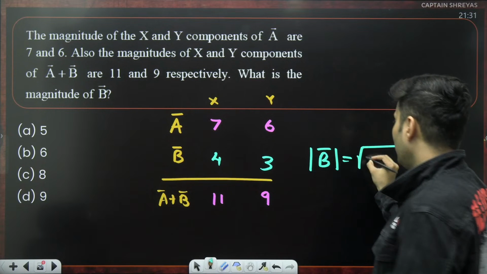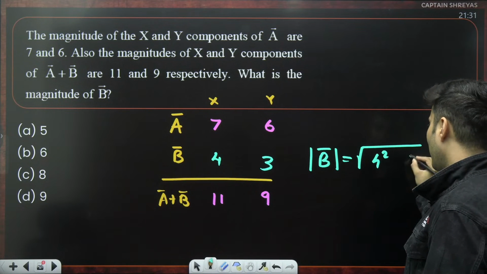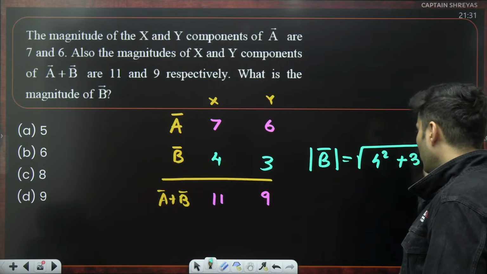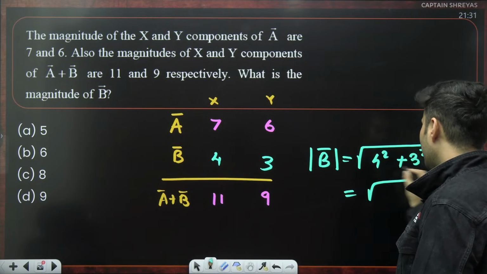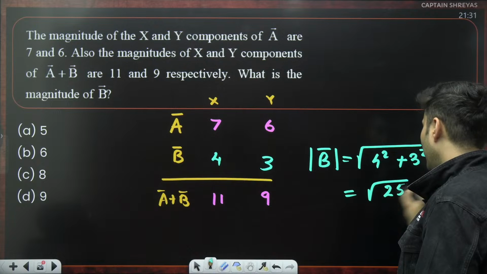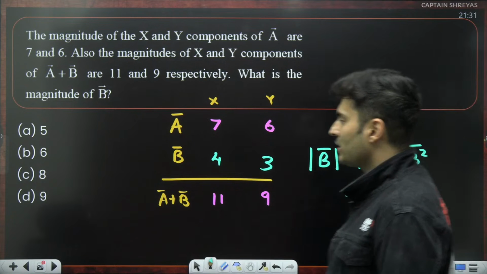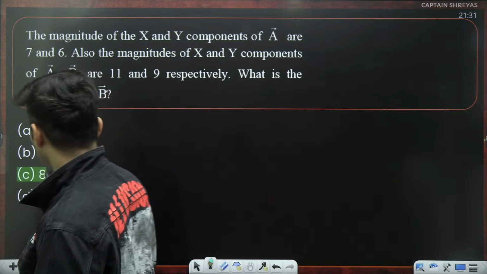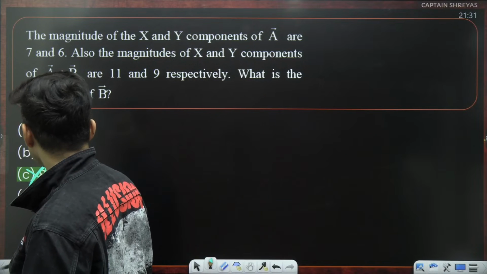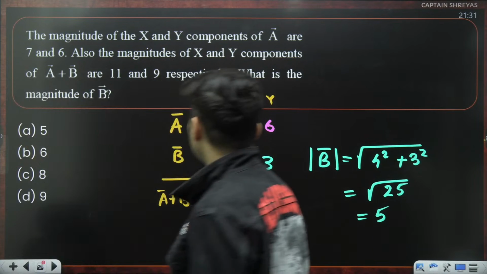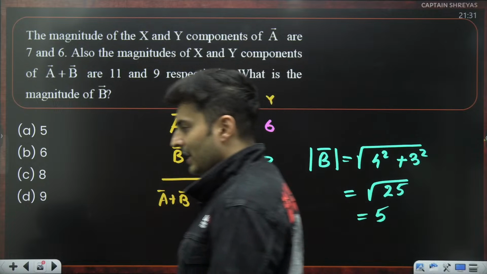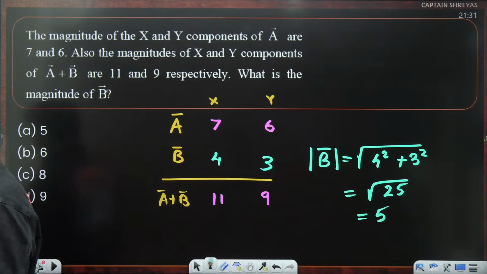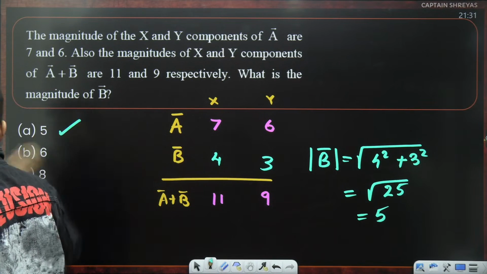The magnitude of B will be: take the x component, square it, take the y component, square it, add it and put it under the root. So that is basically 16 plus 9, which is 25. So root of 25 is 5. So the answer is A. Oops, I think I put a wrong answer over here. The answer is basically 5, the A option. Correct.